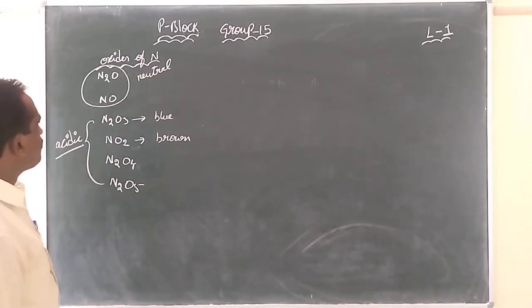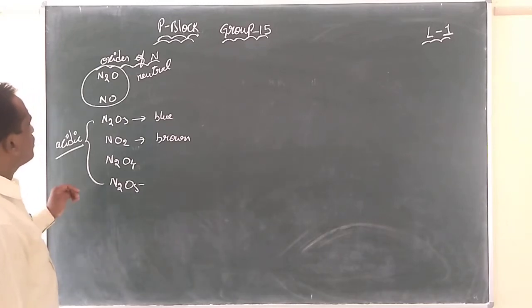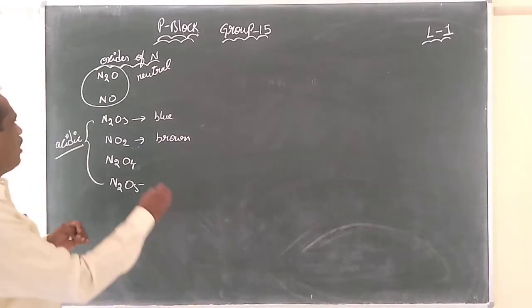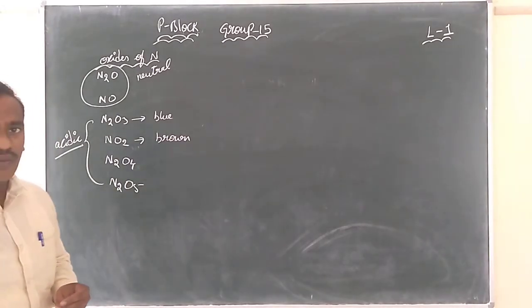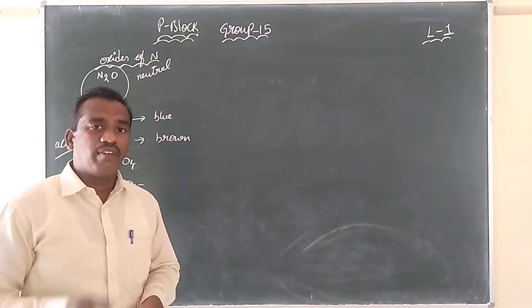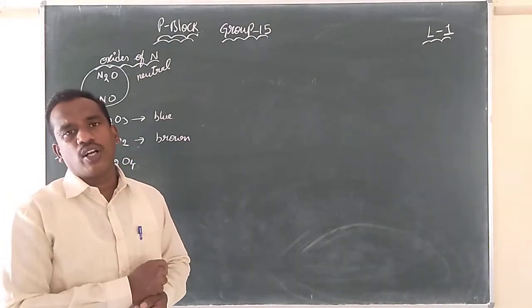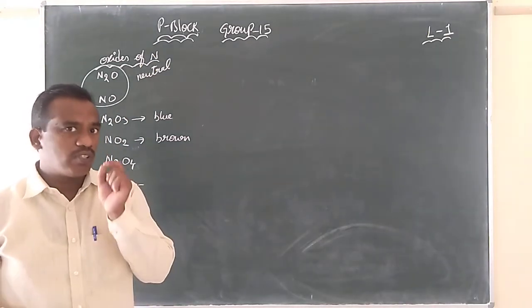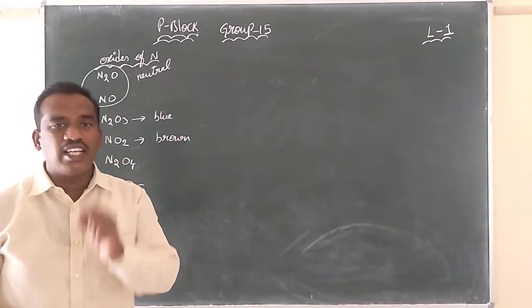Coming to the stars, in another word, we can say which are paramagnetic. The element or compound that has an unpaired electron is paramagnetic in nature. Once you study the diagram, you will find a single electron.